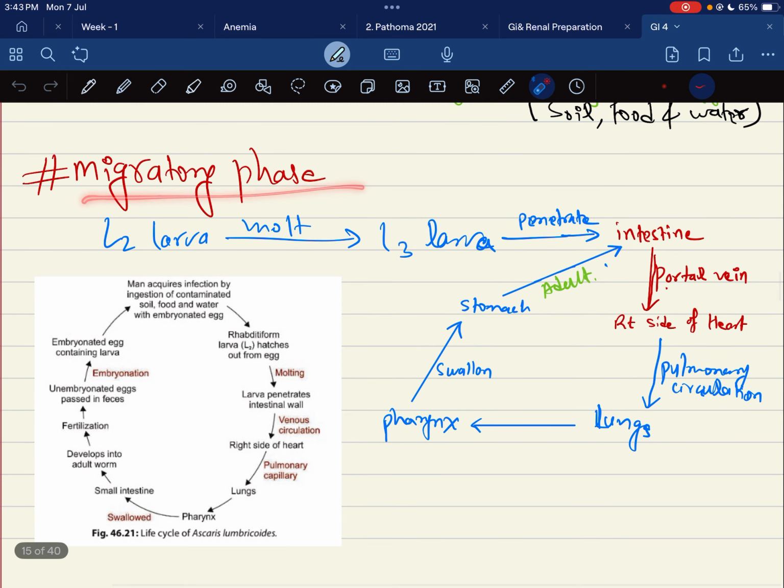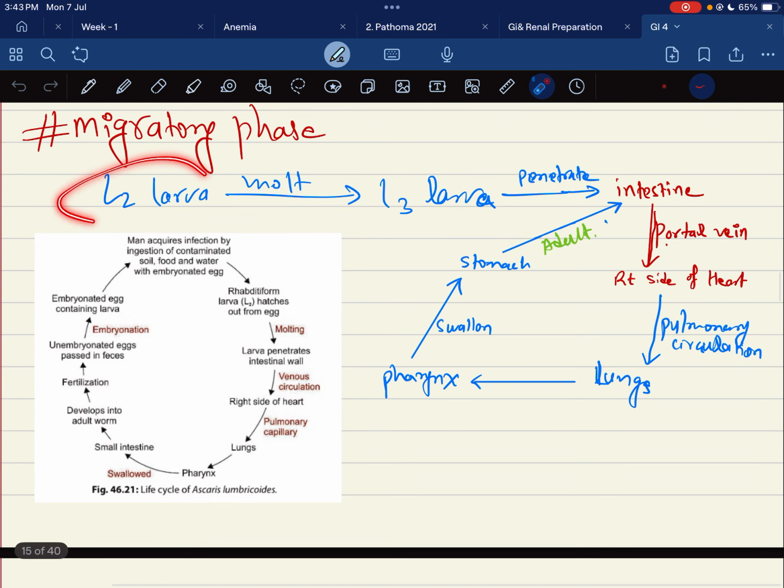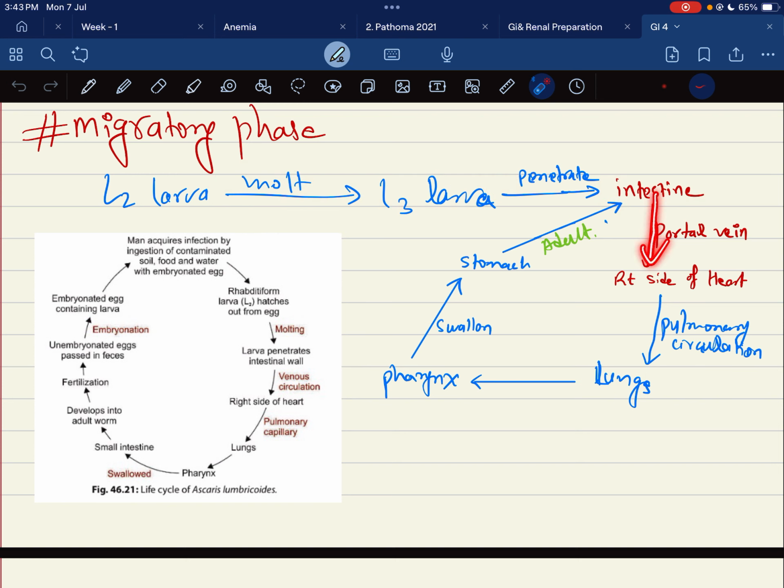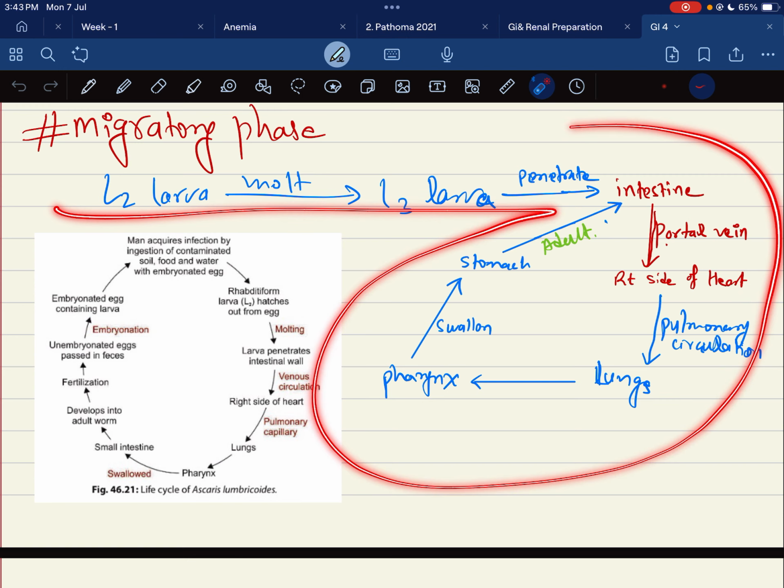So there is a migratory phase. In the migratory phase, the L2 larva molts into the L3 larva. L3 penetrates the small intestine, goes into the portal vein, through the right side of the heart, and the right side pumps the blood into the lungs. So it goes through the pulmonary circulation into the lungs, then to the pharynx, is swallowed into the stomach, and forms an adult in the intestine. So this is the migratory phase of Ascaris lumbricoides.